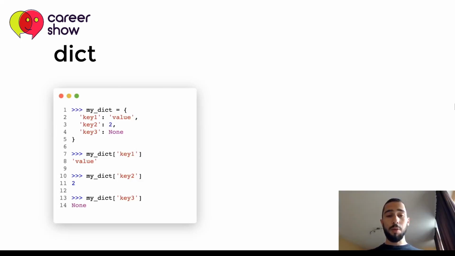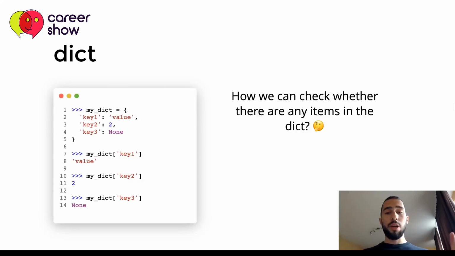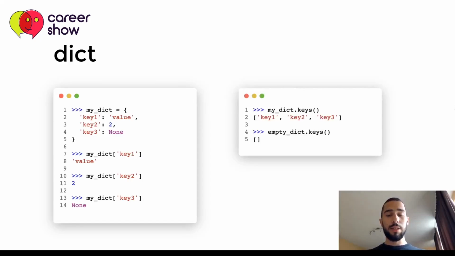So a question that pops up here is how we can actually check whether there are any items in the dict currently, if the dict is not empty. So we start with the methods that dict provides, and the first one is keys. If we use keys, we'll get the result, which is a list of the keys of our dictionary.